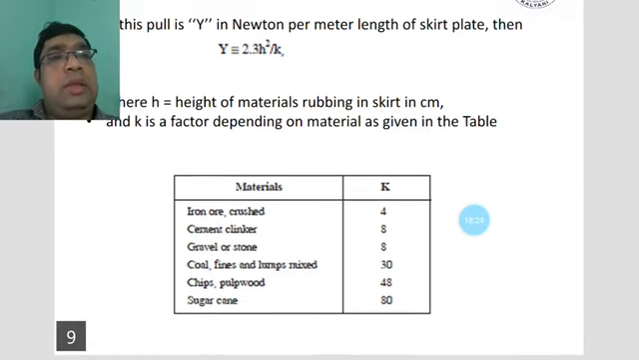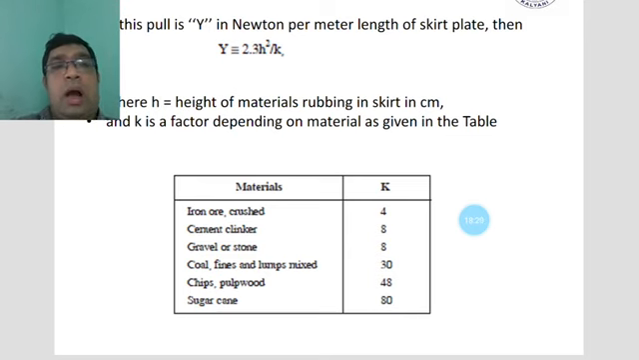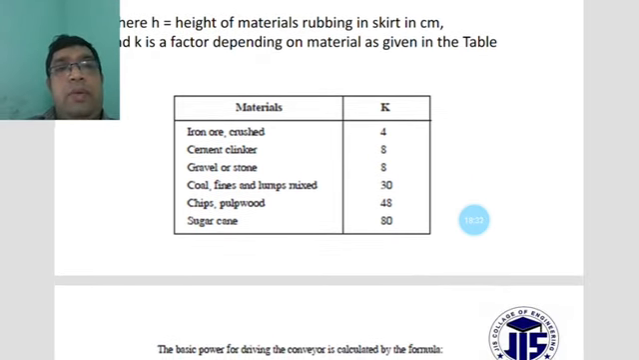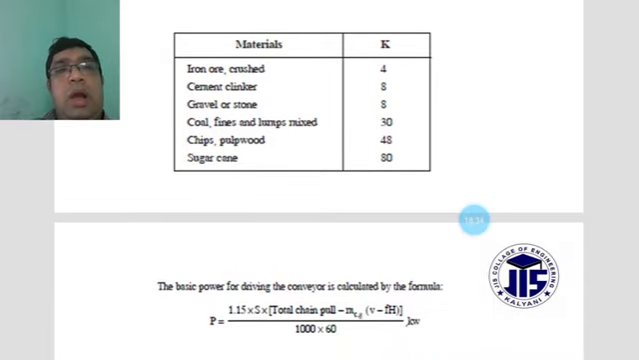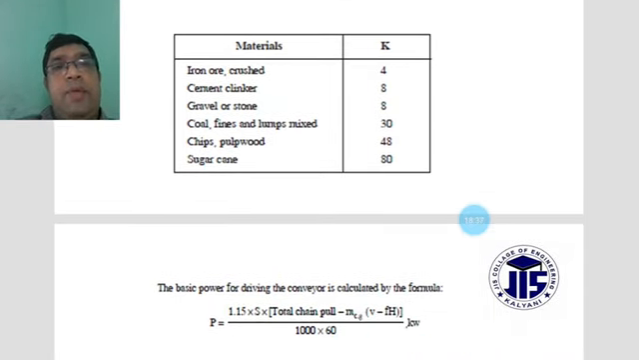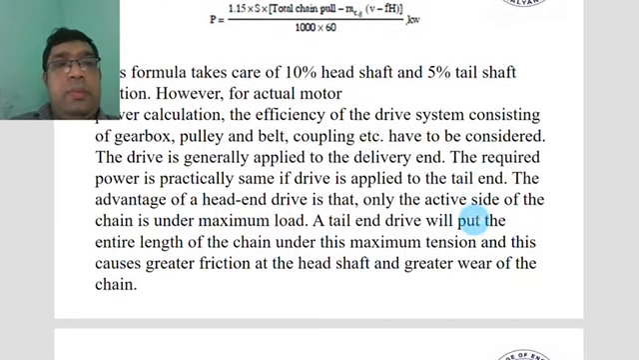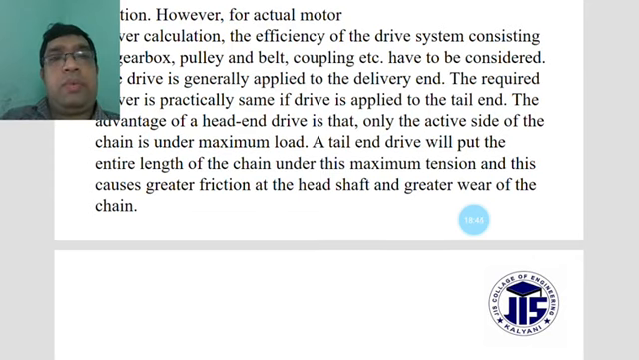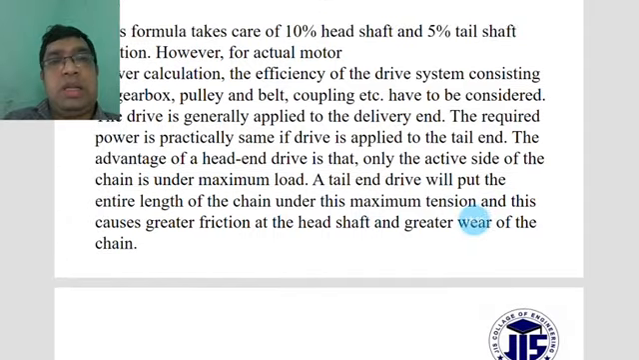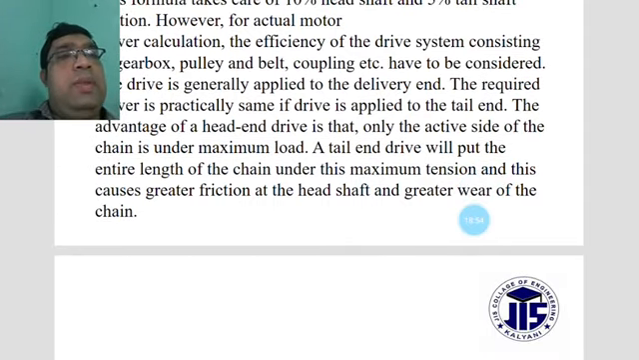Another thing, the materials having skid depend on the iron ore, crushed gravel and stone, and these will be easily transferred. The K factor value also has to be remembered for transferring the materials on the chain conveyor. Always consider the head and tail ends for the transfer of materials.